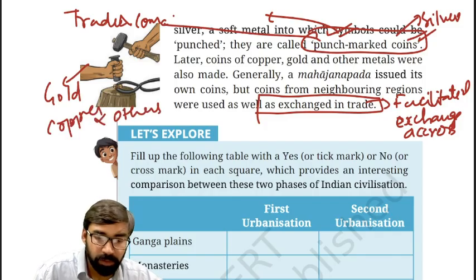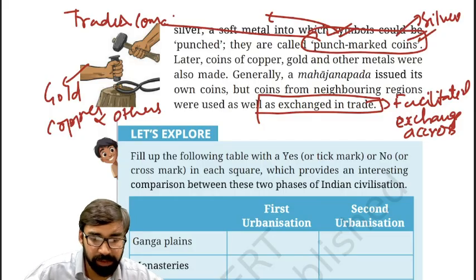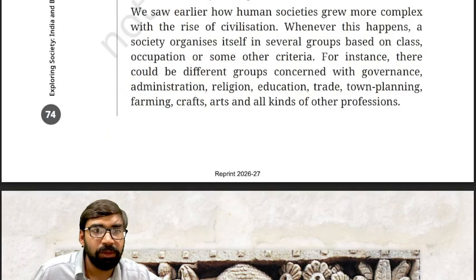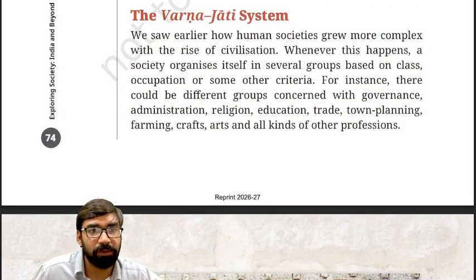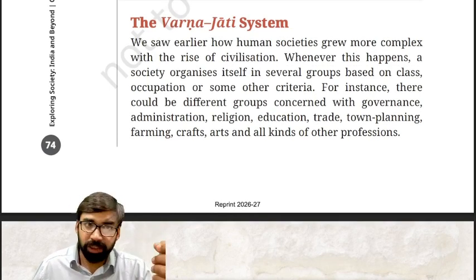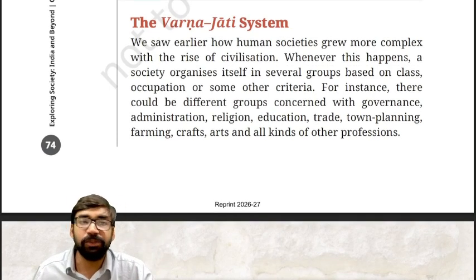Fine. Okay. Now, the next important thing is the Varna Jati system. So now we'll discuss the Varna Jati system. Now, what is Varna? What is Jati? Varna is based on birth. Jati is caste. Caste is based on profession.